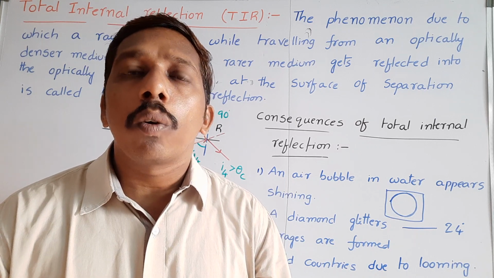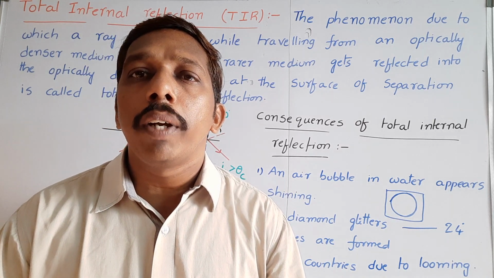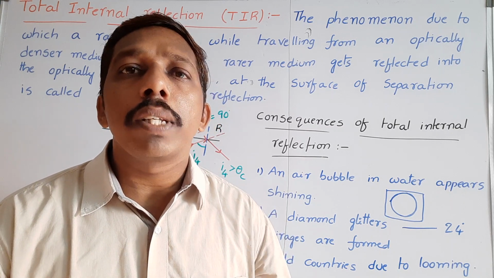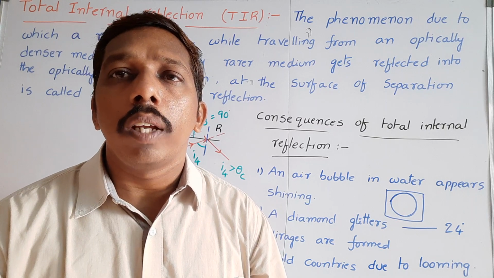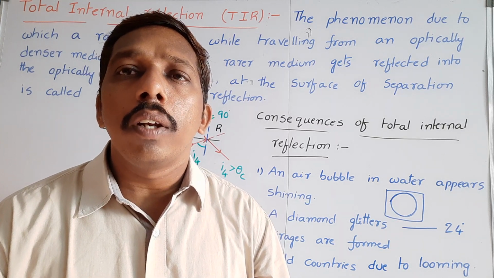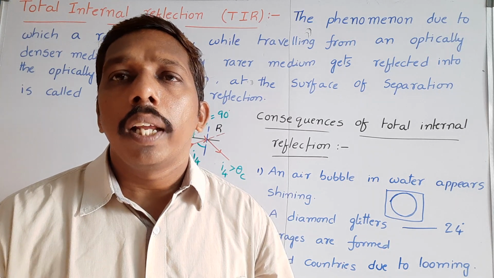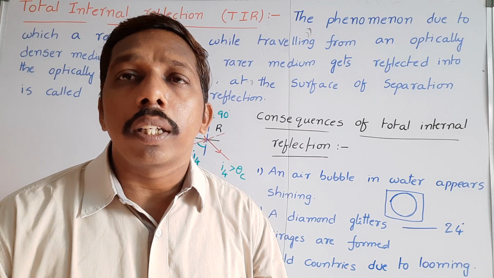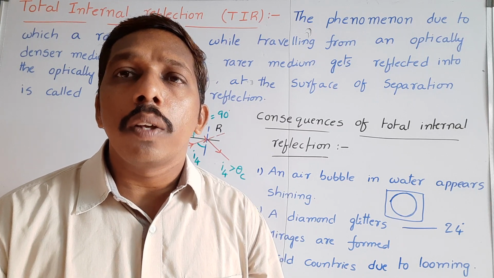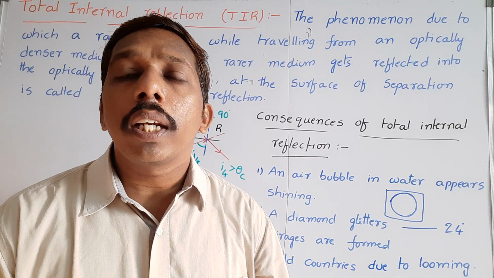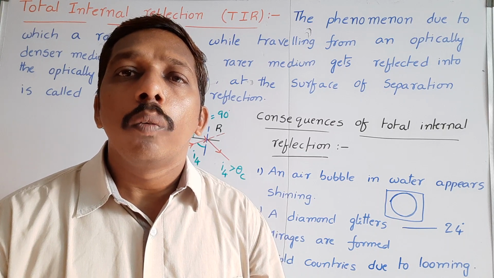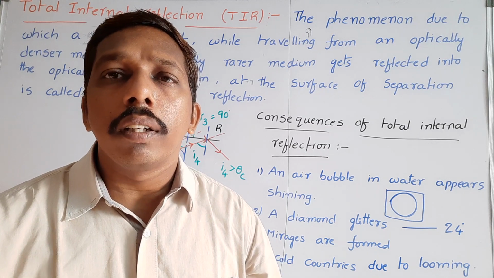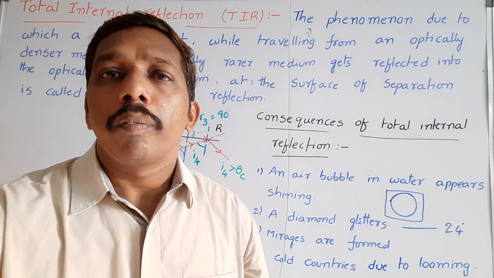Based on this total internal reflection, we construct an instrument called an optical fiber. Optical fibers work on the principle of total internal reflection only. Optical fibers are used in various applications like surgery, endoscopic surgeries, and telecommunications. Optical fiber sensors are used to calculate the refractive index of materials. Now, first we see the formation of mirages, after that we discuss optical fiber.